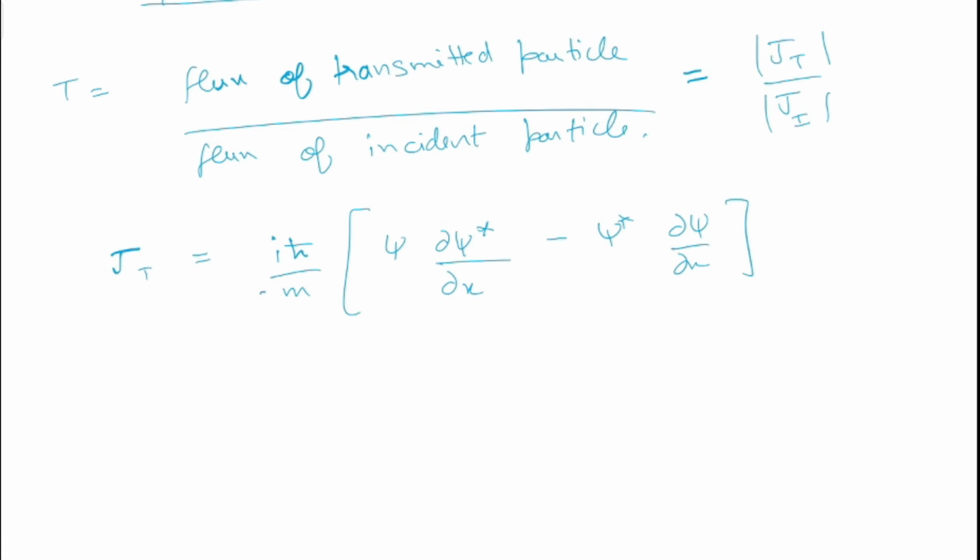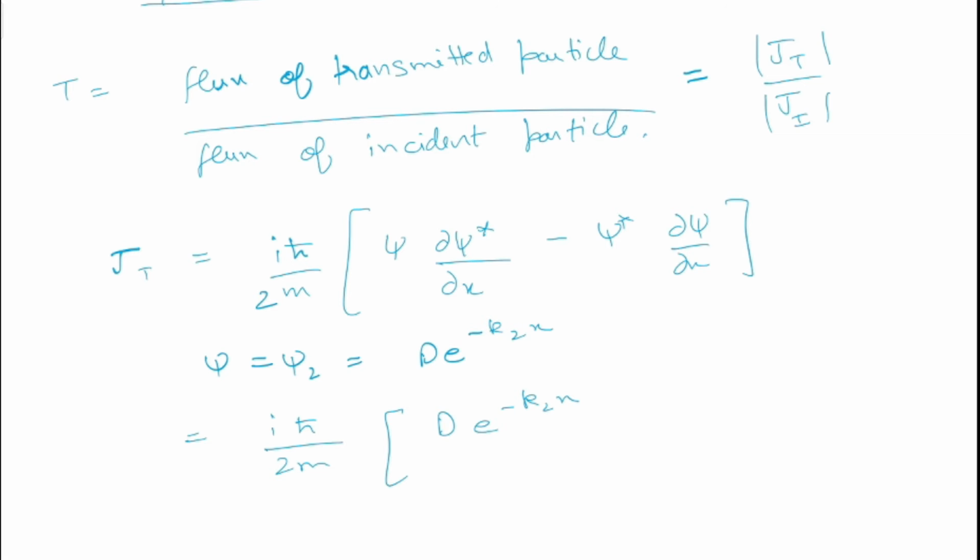Sorry, I missed the 2 here. So now we have to solve this for phi equal to phi 2, that is d e to the power minus k2x. So let's put the values. Phi is the same as it is. Then the differentiation of the complex conjugate of phi 2 will be the same, so we just have to take the derivative.